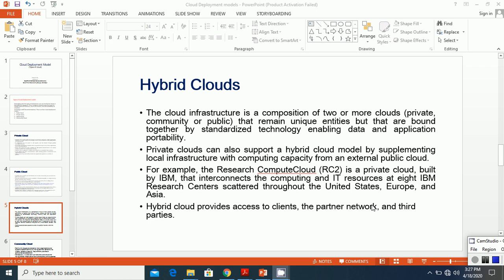The non-critical applications we can deploy on a public cloud, while keeping critical applications and sensitive data inside the private cloud on its premises.